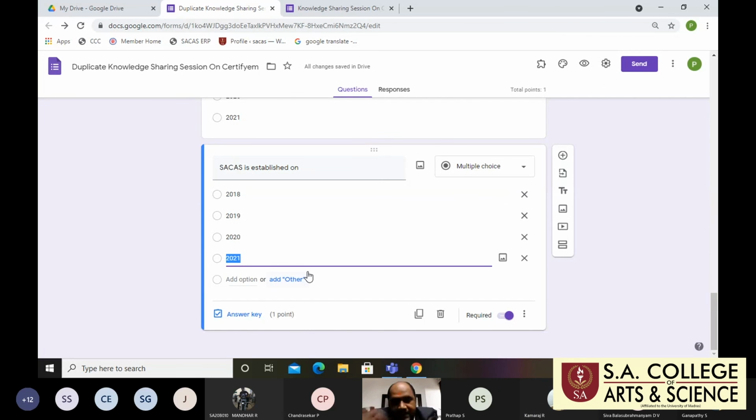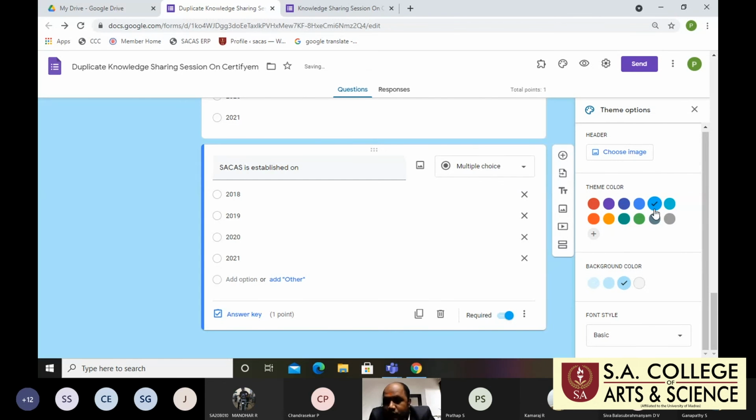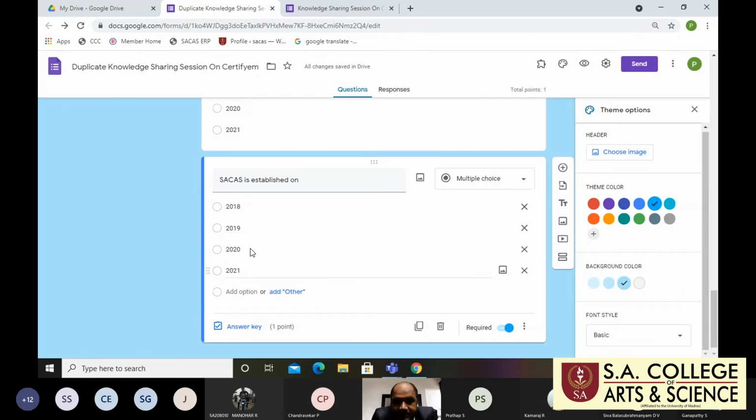So you are creating a number of questions, right? How many questions have you created? The points you use will be reflected here. So next, this menu icon: when I click this icon, a theme will be created. This is the theme color, and then the background color is this one. It will be reflected.